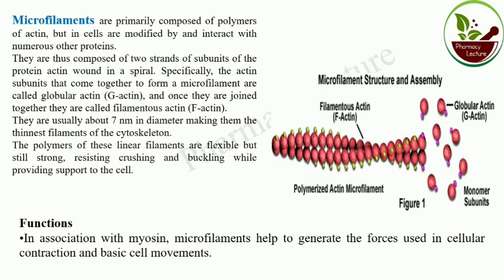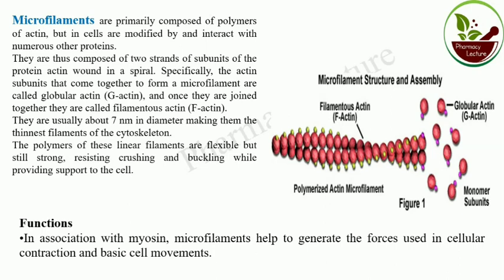Now in association with myosin, actin together with myosin, cellular contraction. We'll go through detail in the pharmacology part, how cells contract, the main mechanism. With the help of actin and myosin, forces are generated. With this force, contraction or basic cell movement occurs. So microfilament helps in muscle contraction.